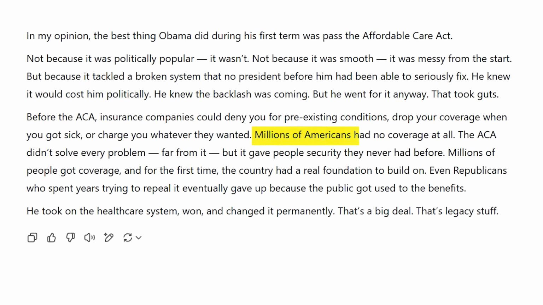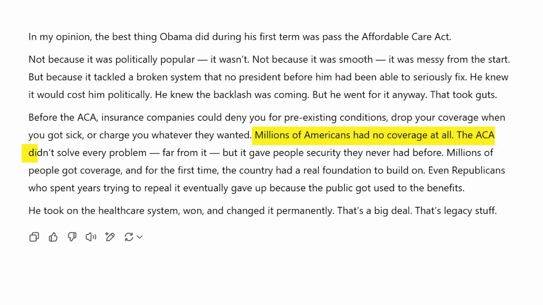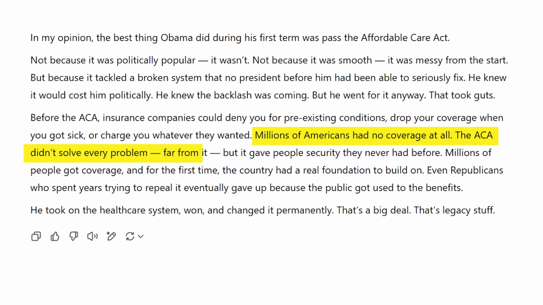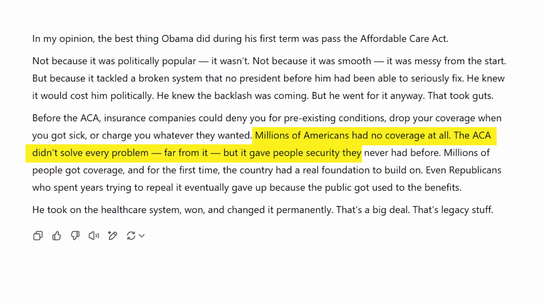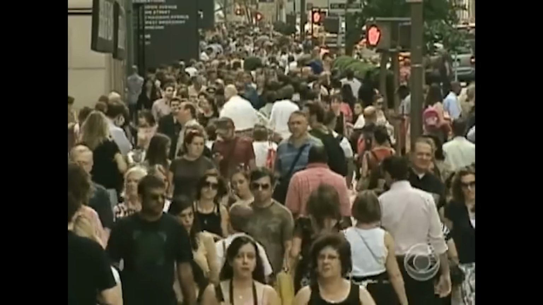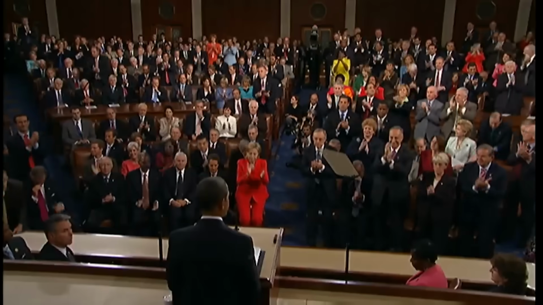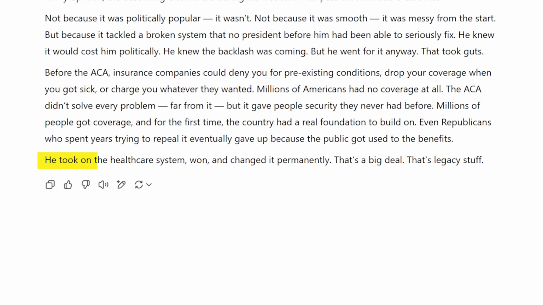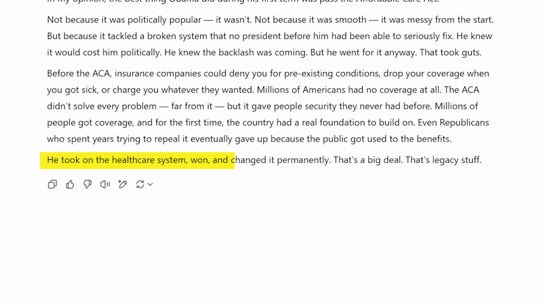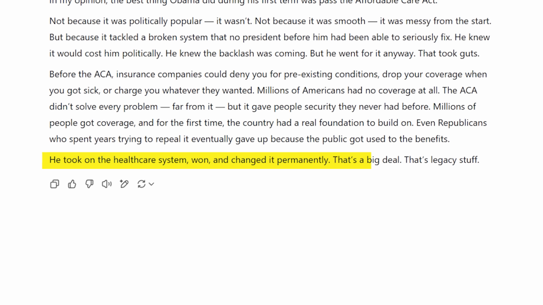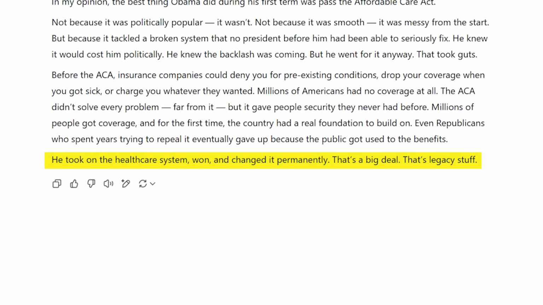Millions of Americans had no coverage at all. The ACA didn't solve every problem, far from it, but it gave people security they never had before. Millions of people got coverage, and for the first time, the country had a real foundation to build on. Even Republicans who spent years trying to repeal it eventually gave up because the public got used to the benefits. He took on the healthcare system, won, and changed it permanently. That's a big deal. That's legacy stuff.